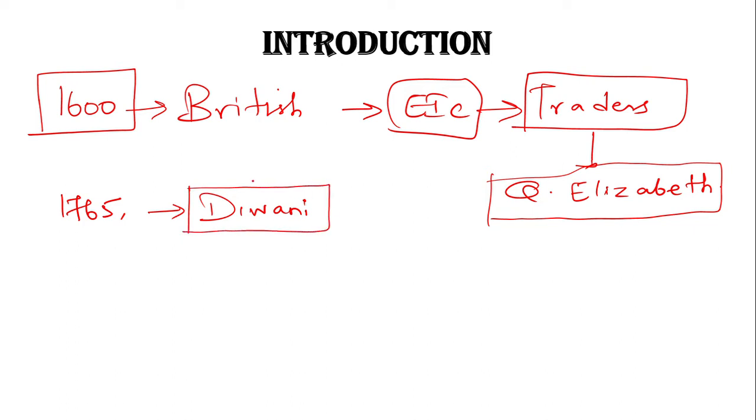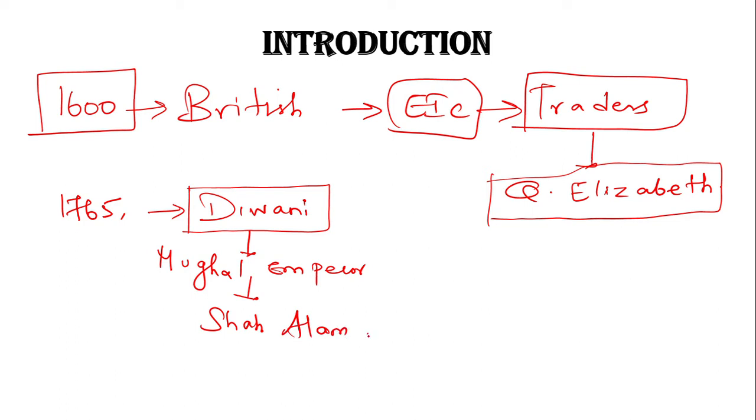Kindly remember, the Mughal emperor Shah Alam II granted these Diwani rights. Kindly remember the name Shah Alam II.